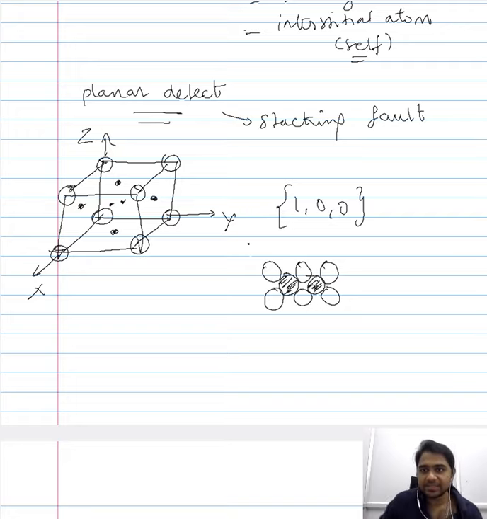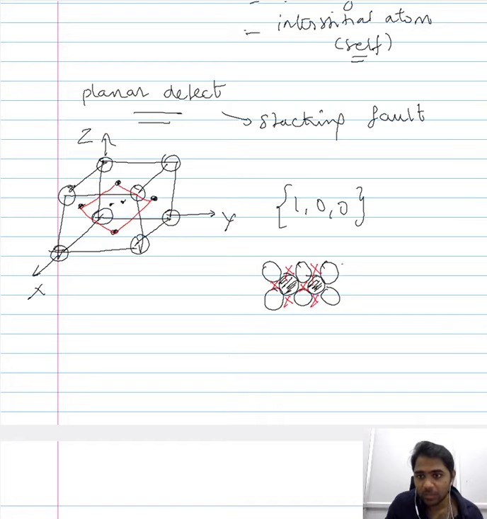Now if you consider the second layer, the atoms occupy a position in these voids. The two atoms along the corners don't touch each other, they leave a void, and the second layer of atoms occupy this void here.